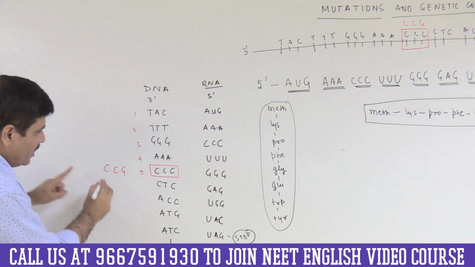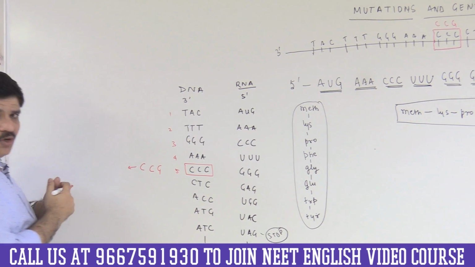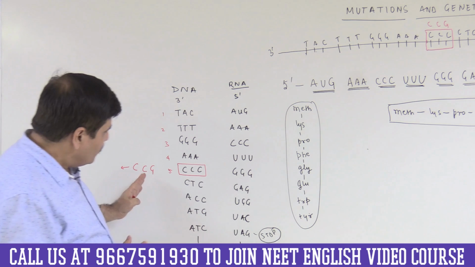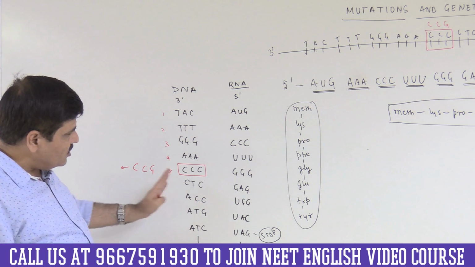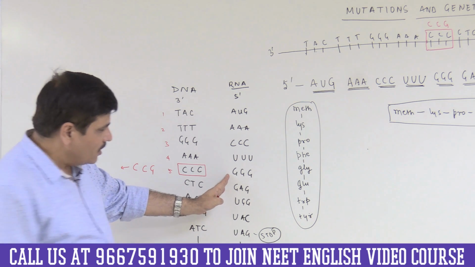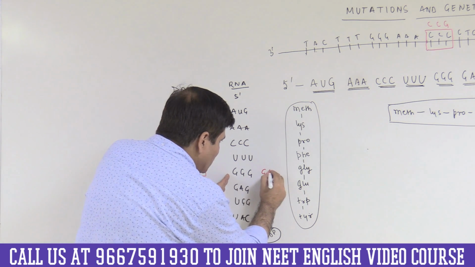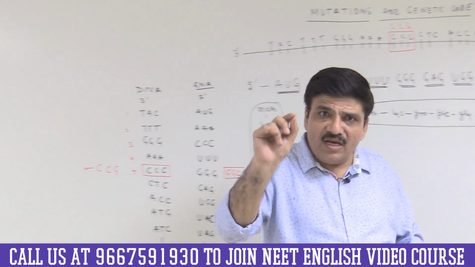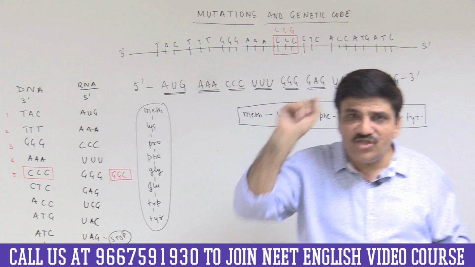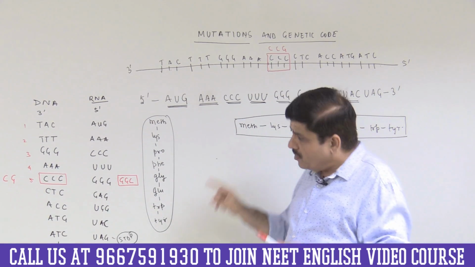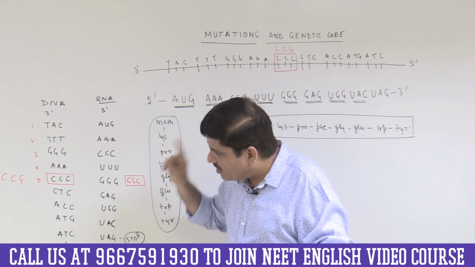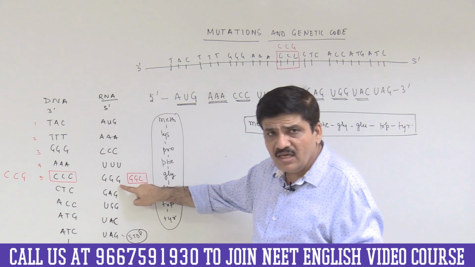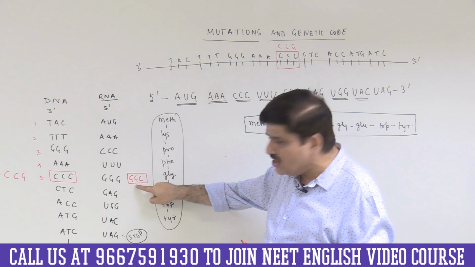CCG. Now please tell me what would be the RNA transcript of this. I hope this will be very easy for you. So if this is CCG, what will be the transcript here? We know the transcript here would be GGC. So this is the change in the mRNA codon. There has been a mutation, a base has been changed, but the changed base was actually the third base of the codon. So the original codon was GGG. Now it has been replaced by GGC.